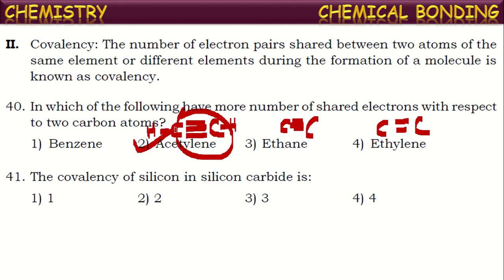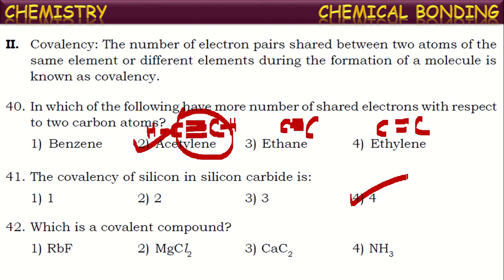This is correct. Okay. Next. The covalency of silicon in silicon carbide. In silicon carbide, SiC, silicon shares four pairs of electrons. So the covalency of silicon in silicon carbide is 4 because silicon shares four pairs of electrons in the silicon carbide. So the number of electron pairs shared by an atom in the covalent bond formation is called its covalency. So silicon covalency is 4. Next,